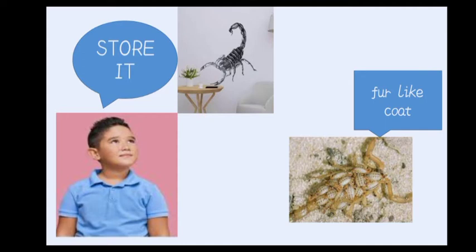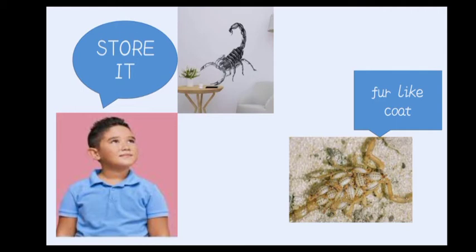Now he got the scorpion into the bedroom in a very secret manner. He covered the entire matchbox, which he placed on the mantelpiece in the drawing room, because he knew that if the mother came to know that the scorpion was present in the house, she would turn blue and black. That means she would get very angry. So this boy had to do this in a very secret manner.